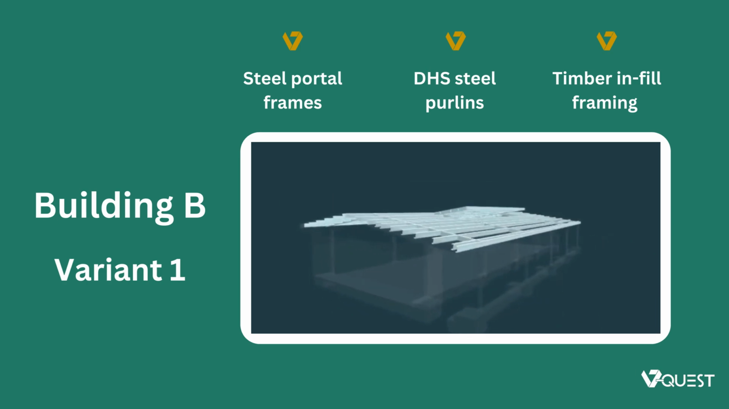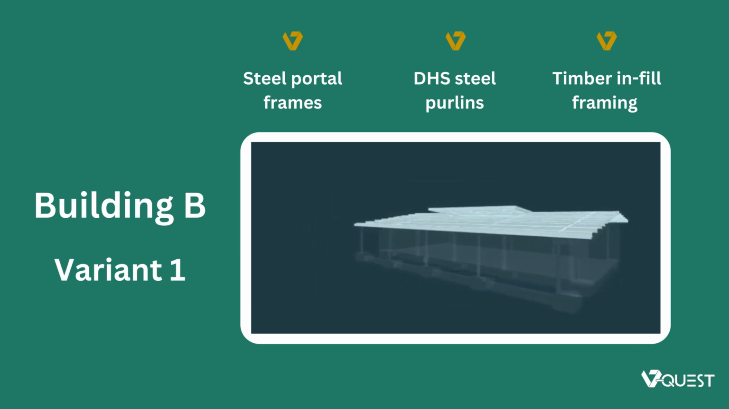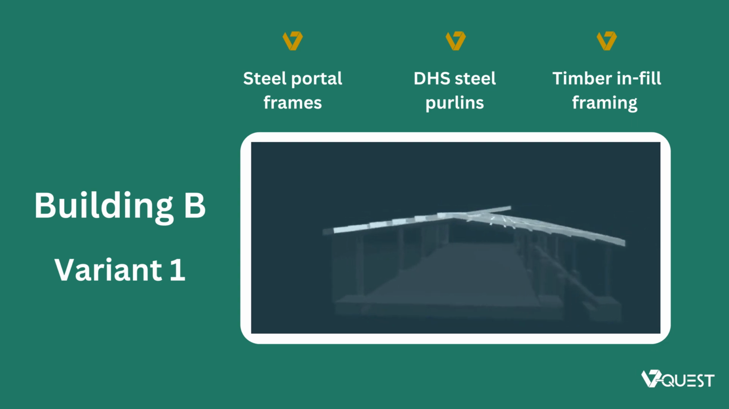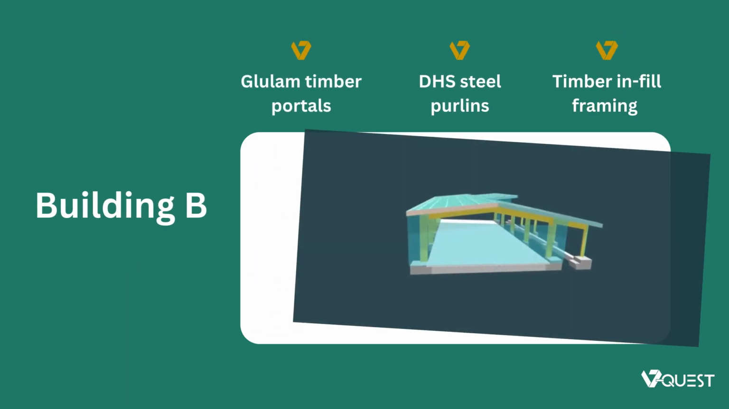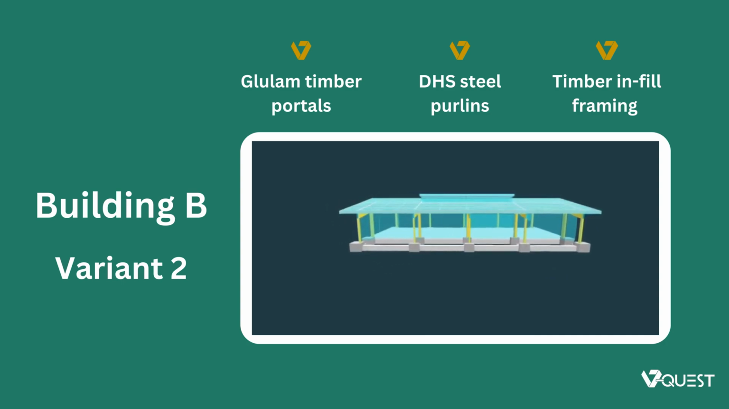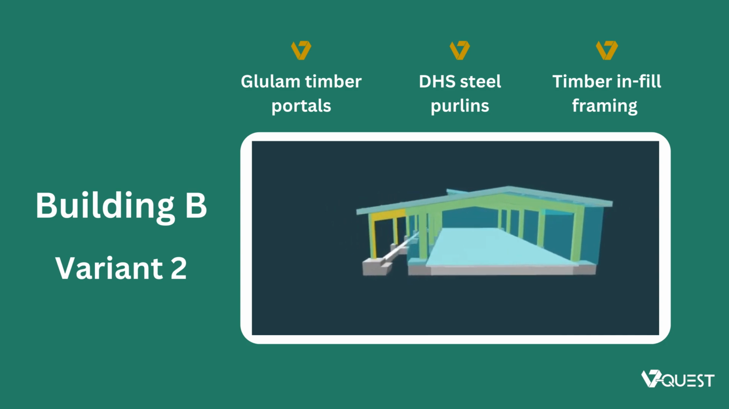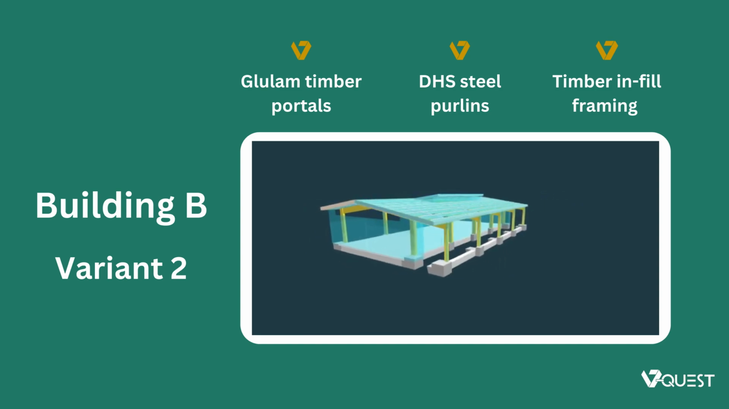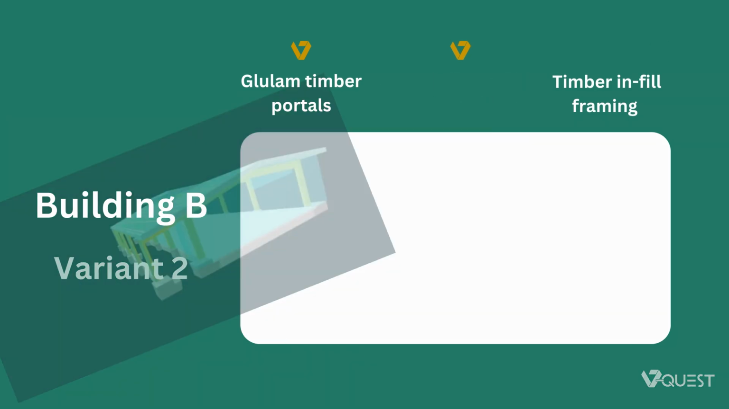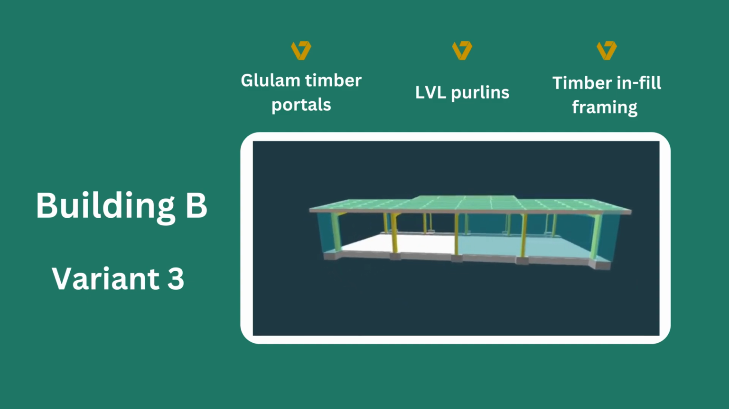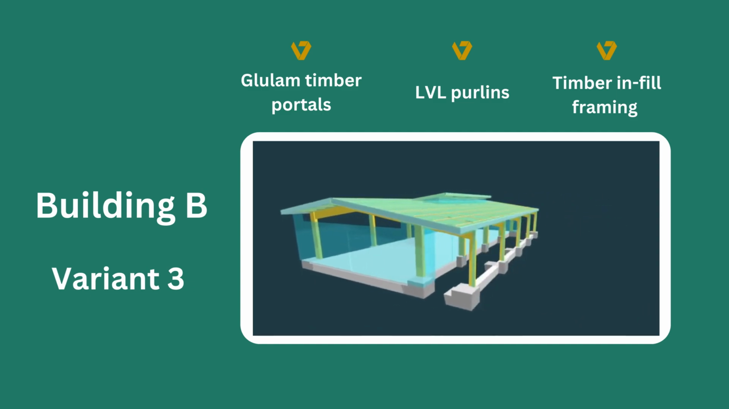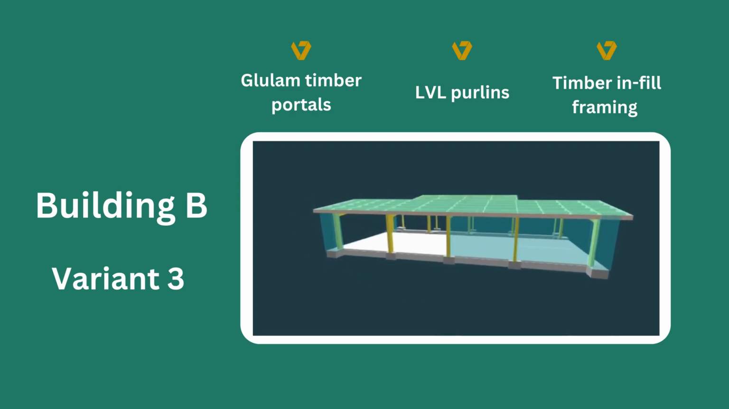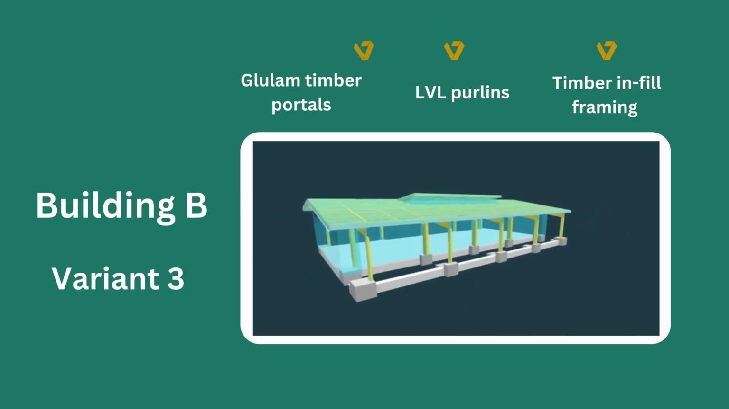Variant 1 consists of a steel portal frame and DHS steel purlins. All variants will have timber infill framing. Variant 2 replaces the steel portal frames with glulam timber portals. We keep the DHS steel purlins in this hybrid approach. In Variant 3, we go full mass timber. We have the same glulam portals and swap out the DHS steel purlins for LVL.